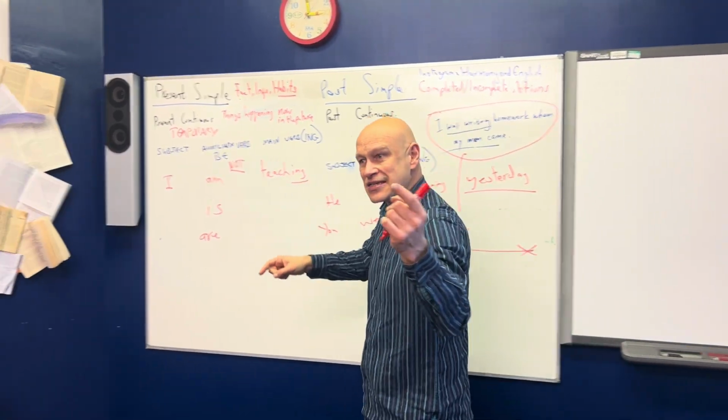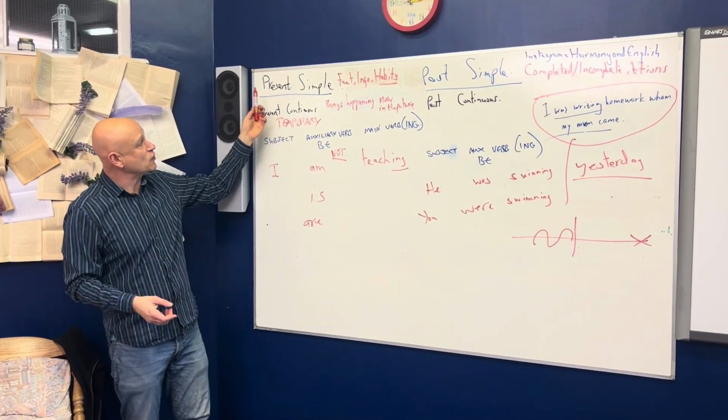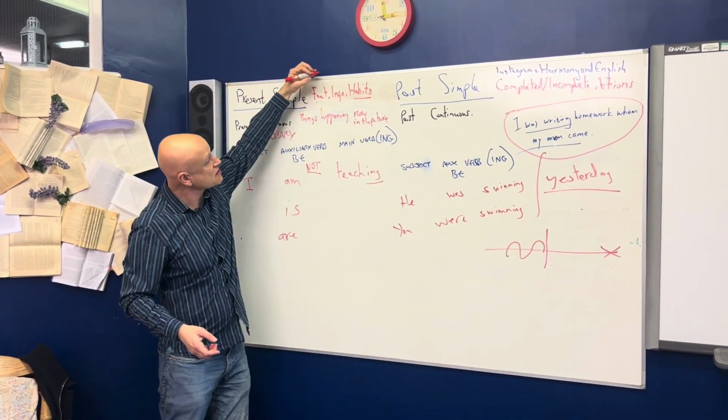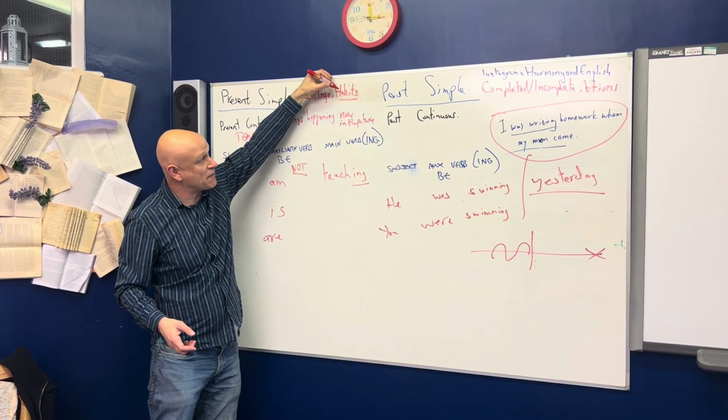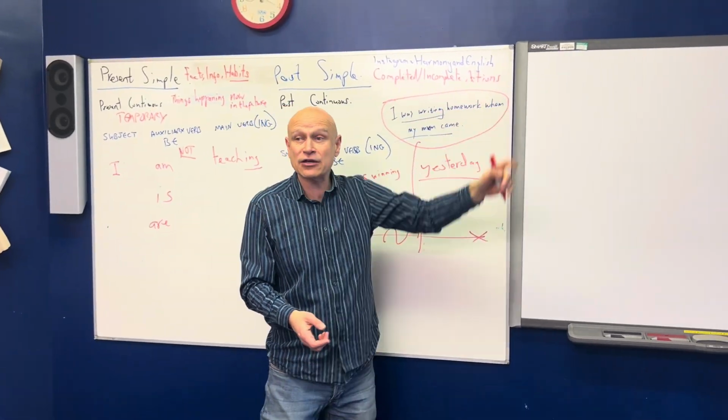And just as a summary, we did present simple and past simple earlier. Remember that we use present simple for facts, for information, for habits, and we use the past simple for completed or incomplete actions.